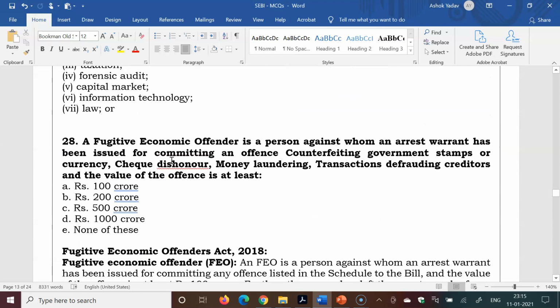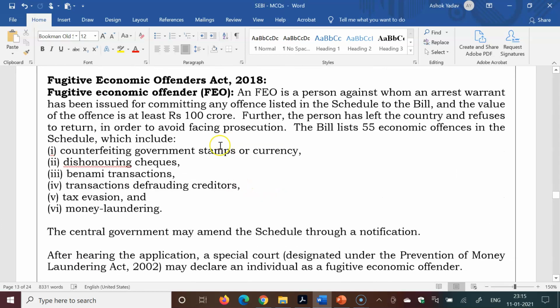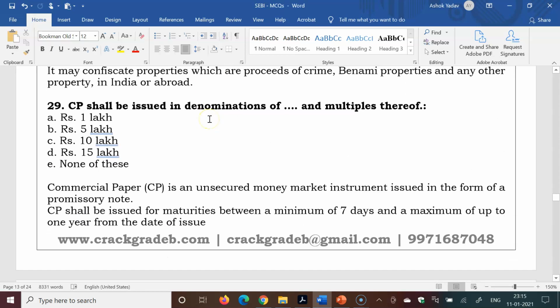A fugitive economic offender is a person against whom an arrest warrant has been issued for committing an offense such as counterfeiting government stamps or currency, cheque dishonour, money laundering, or defrauding creditors, and the value of the offense is at least 100 crore, 200 crore, 500 crore, or 1000 crore. 100 crore is the right answer. Details are given in the document.